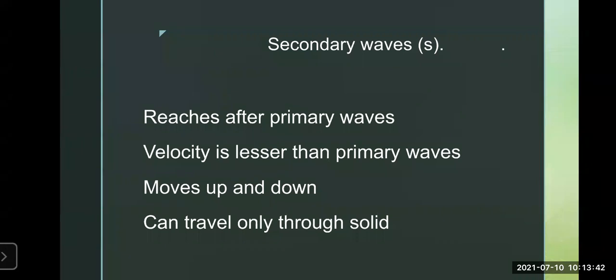The buildings on the earth's surface move up and down because of these waves. So you will find a little more intensity, a little more power, with the secondary waves. The power of the earthquake increases with the secondary waves. What happens? The buildings are just moving up and down, and these waves are more destructive than the primary waves.